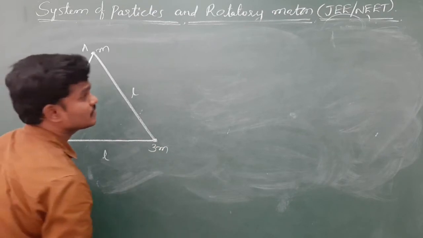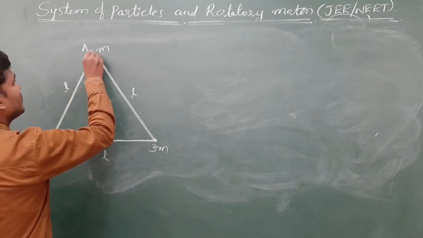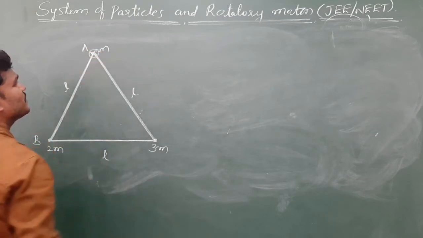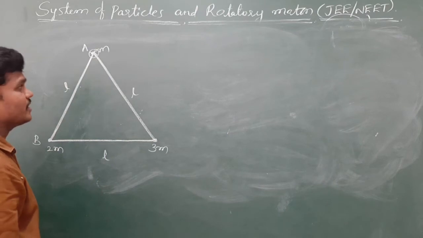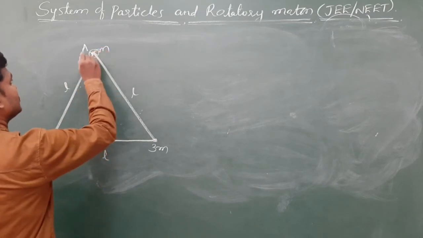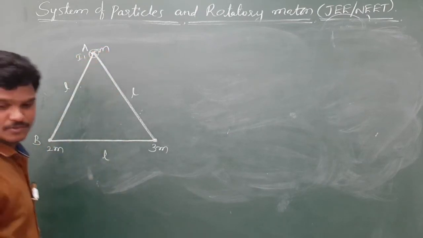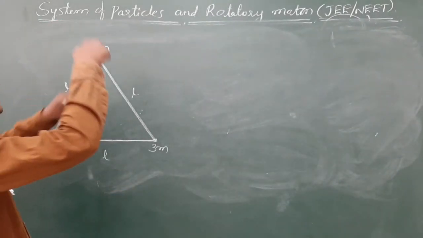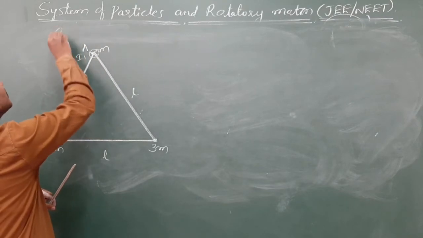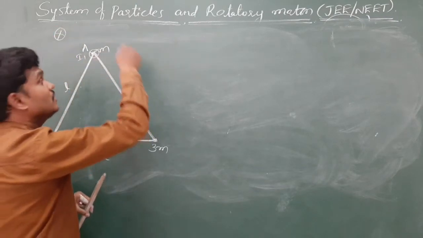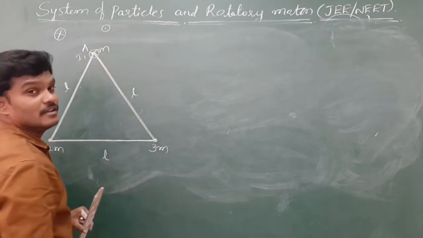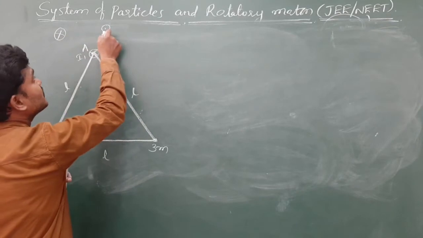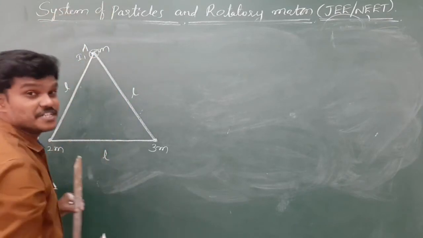Now question number 1. Find the moment of inertia about A, perpendicular to the plane. Let us suppose this is I1. I used a cross symbol, which means into the board. If I use a dot with a circle, it is coming out of the board, minus k cap plus k cap in vector representation.